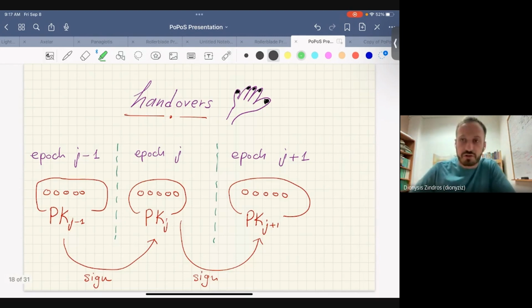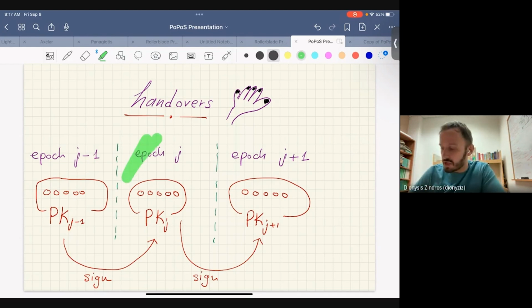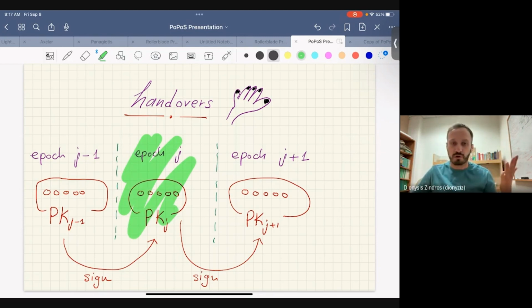Well, there's a little bit of extra detail in how these committees work, and this is these handover messages. One of the requirements for the sync committee is that each of the members is asked to sign the next sync committee's keys as soon as they become available, right? So if we live in Epoch J and I'm part of that committee and I'm playing honestly, at some point my turn is almost over, but the new committee is elected. So the new committee is sampled. Here it is. I can see it because I follow the whole chain. I'm a full node. I can see the sampling process and how the randomness is generated.